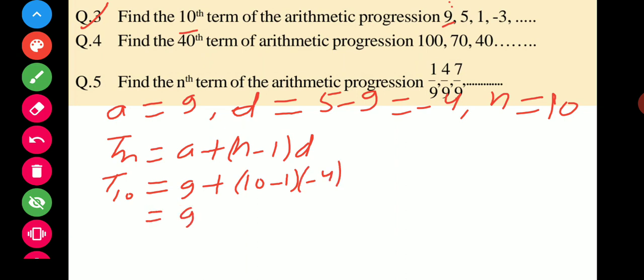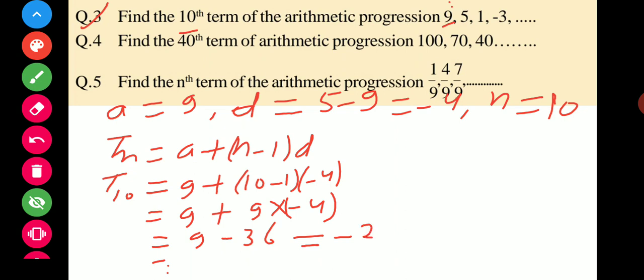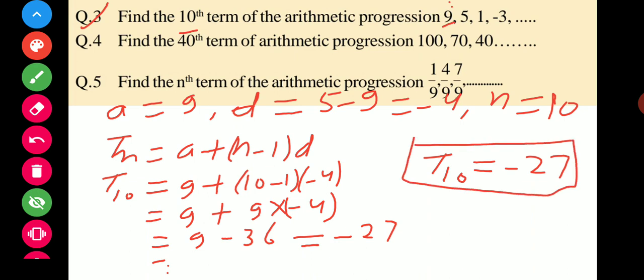What will happen? 9 plus 9 into minus 4. So it becomes 9 minus 36. How much is 9 minus 36? It is minus 27. So your 10th term is minus 27, and that is your answer. I think you can do this question very well.